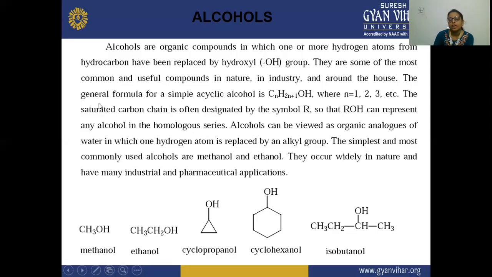The homologous series starts from methanol, which comes first, and continues depending on how much n is used.